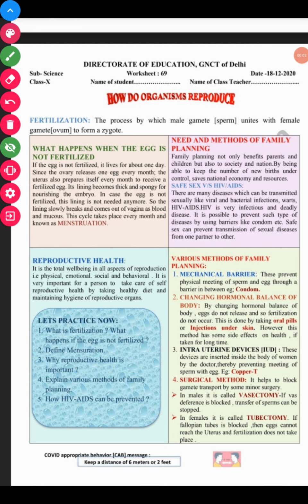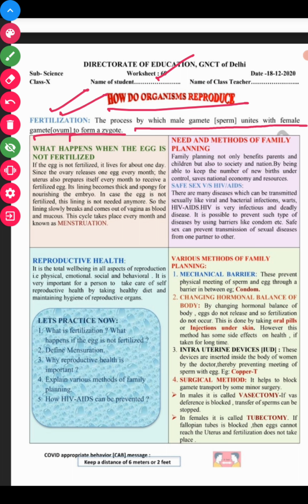Good morning, dear students. Today we will discuss RDOE Worksheet 69 from your chapter How Do Organisms Reproduce. Today we are going to discuss fertilization. The process by which the male gamete, the sperm, unites with the female gamete, the ovum, to form a zygote is called fertilization. Okay, what happens when the egg is not fertilized?